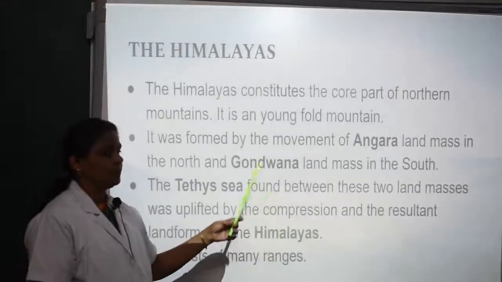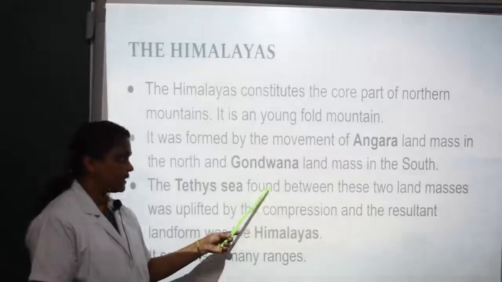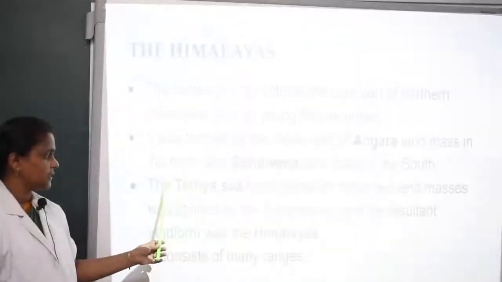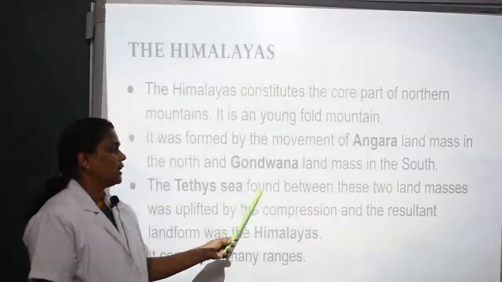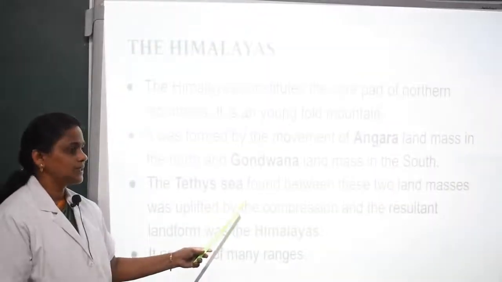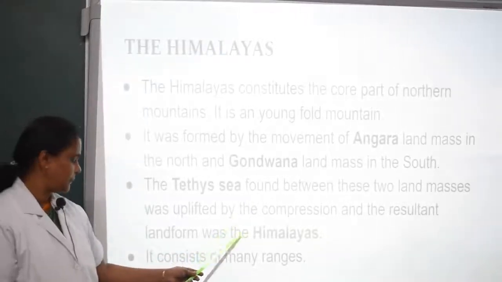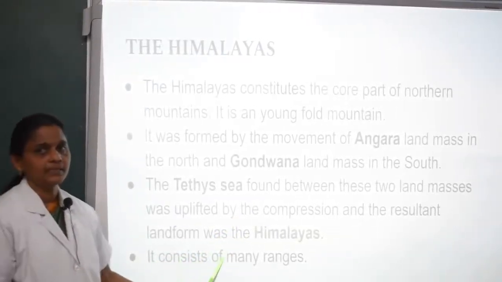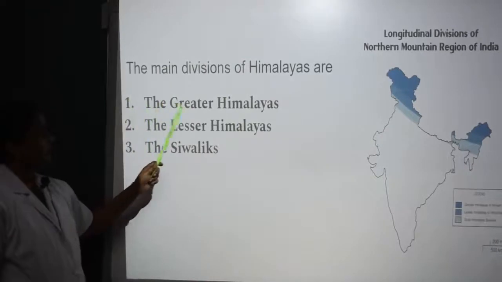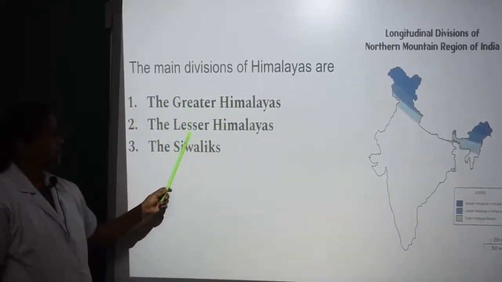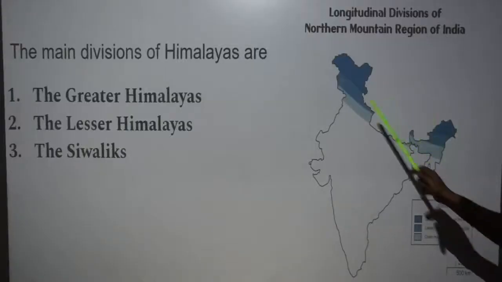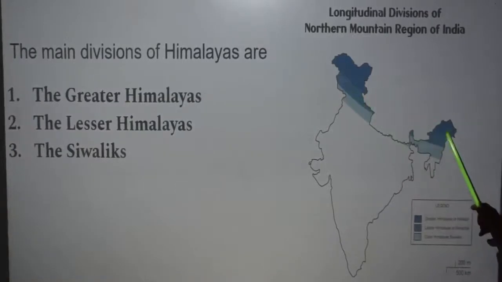So here, in between both these land masses, the Angara landmass and the Gondwana landmass, there was a sea. That sea is named Tethys. Then this Tethys was finally converted into land, just like the Himalayas of today. It consists of many ranges. The main divisions of the Himalayas are the Greater Himalayas, the Lesser Himalayas and the Shivaliks. In this picture, you can see the main divisions of the Himalayas.